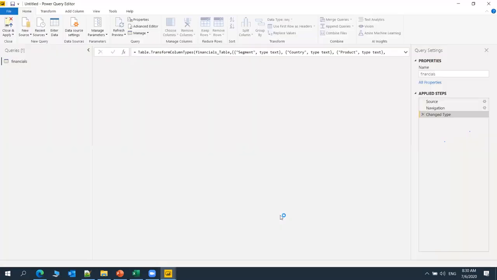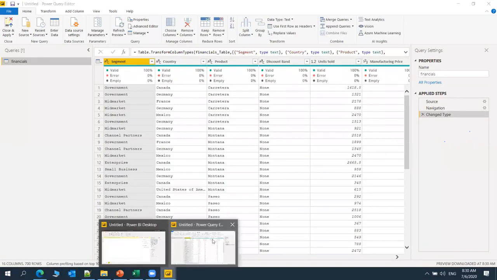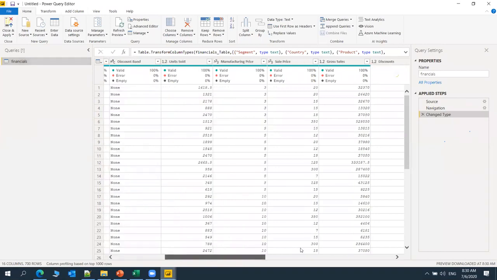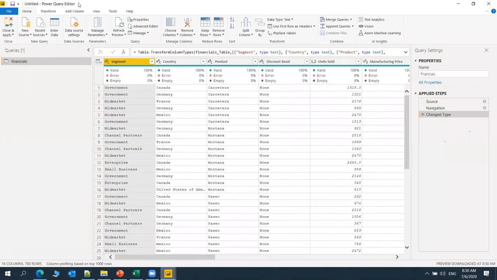Once we press this transform data, it will open one more window, the Power Query Editor. In this Power Query Editor, we can perform ETL: extract the data, then transform it, do some cleaning, and load the data. So I just pressed transform data and it opened one more window called Power Query Editor.